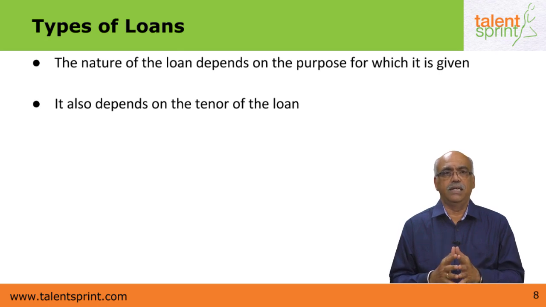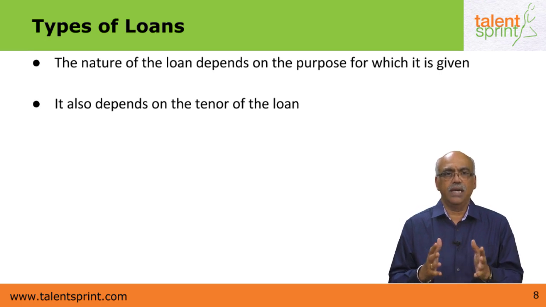Tenor means the period. An overdraft is granted for a very short period, namely maybe a week or 10 days or 15 days to a month or maximum 3 months time. That is called an overdraft. A cash credit is normally given for a period of 1 year, renewable at 1-year periods thereafter. And then a demand loan is normally given for a period of 1 year.